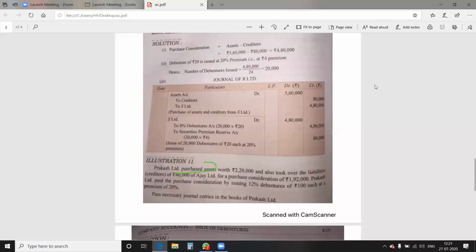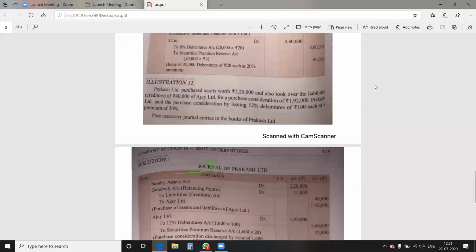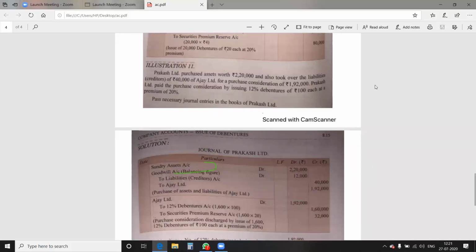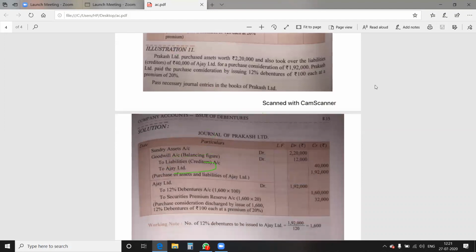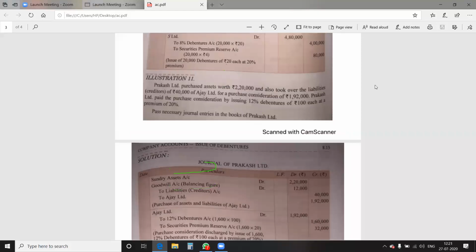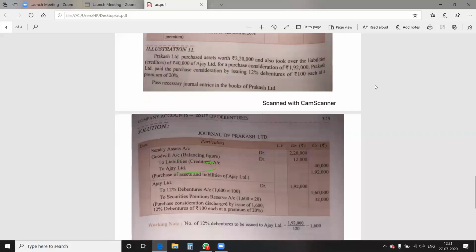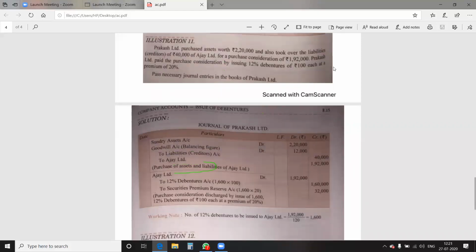See, in illustration number 11, how is the purchase consideration to be calculated? In this illustration, please first underline what statements are given to us. Now I'm highlighting the point. You also highlight the same point in your books as well.